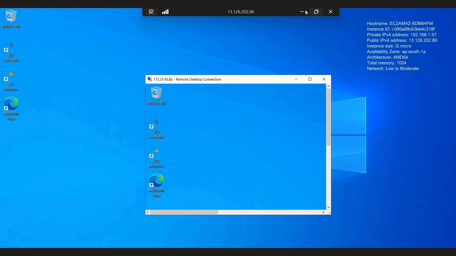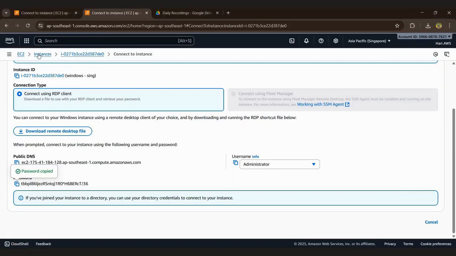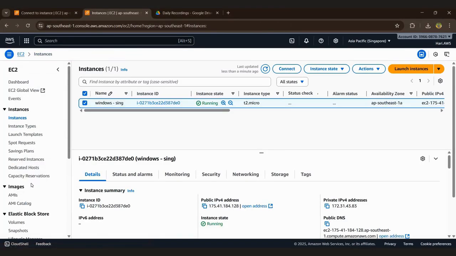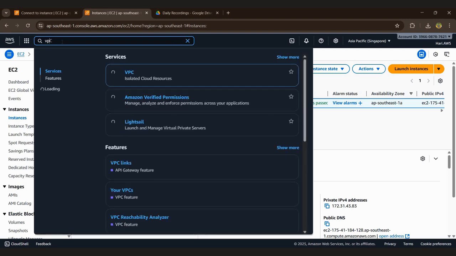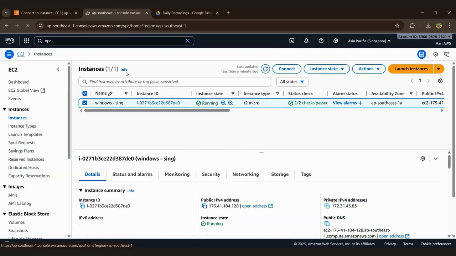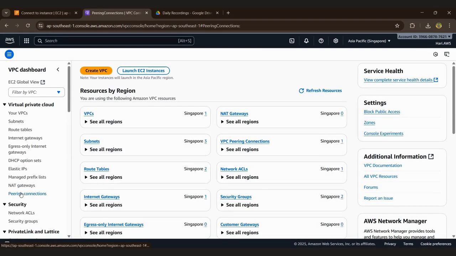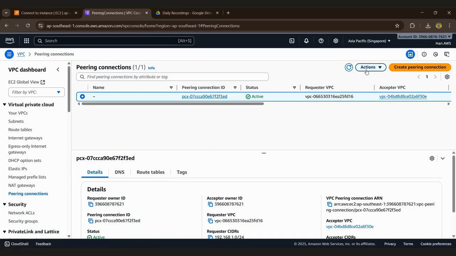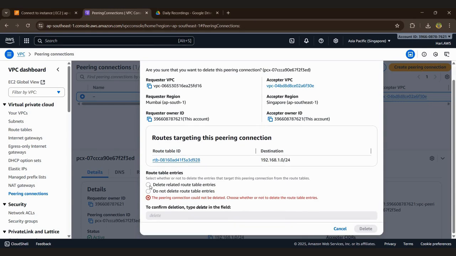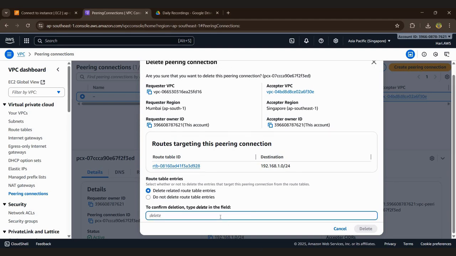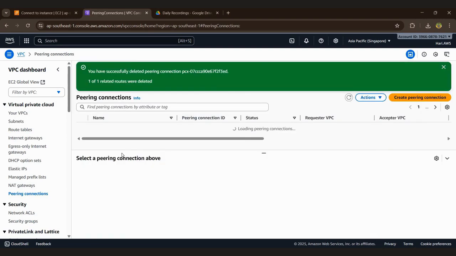I have one question here, not a question. In the Singapore region, there is VPC peering, right? The VPC is there, right? Here, in the peering connection, we have to delete this peering connection. Delete the peering connection, and delete the related route table entries also here. When we delete here, automatically in the Mumbai region it will be deleted. Okay, we can check that also.